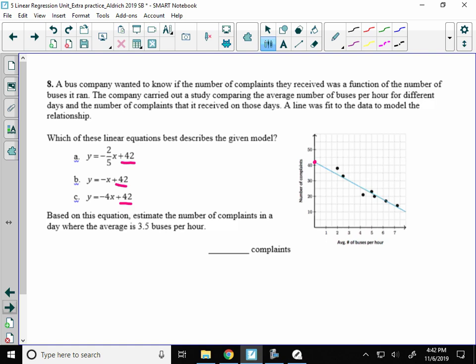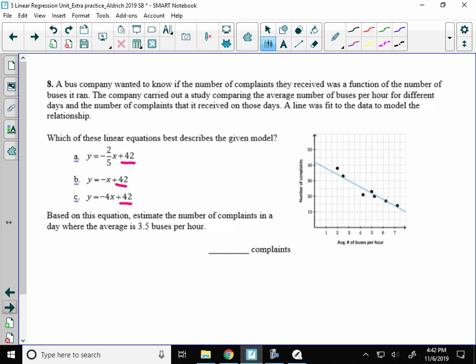So there's a couple ways you can do this. You can do this by rise over run, which is kind of hard here because if I look on this axis, every box is actually going up by 0.5, right? 2 boxes is 1, and on this axis, 2 boxes is 10. So that's kind of tricky. Here's what I would do. Here's my suggestion for you.